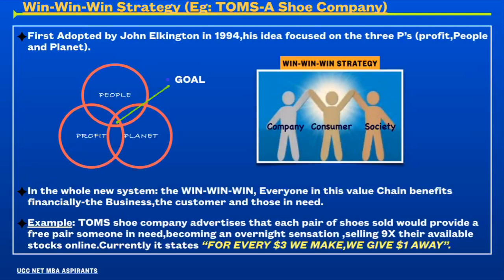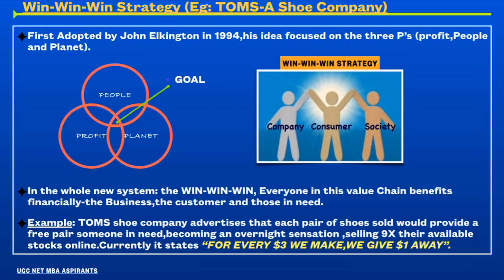Our interesting fact today is win-win-win strategy. We know about win-win strategy, which happens in everyday life. That is, there is a company, there is a consumer, the company sells a product to the consumer. The company gets a benefit by means of profits earned, and the consumer gets a product that he wants. Whereas win-win-win strategy is a little different, where it was first adopted by John Elkington in 1994. His idea focused on 3 P's, which is profit, people, and planet. Profit is earned by the company, people get a product that they want, and the planet is nothing but the society.